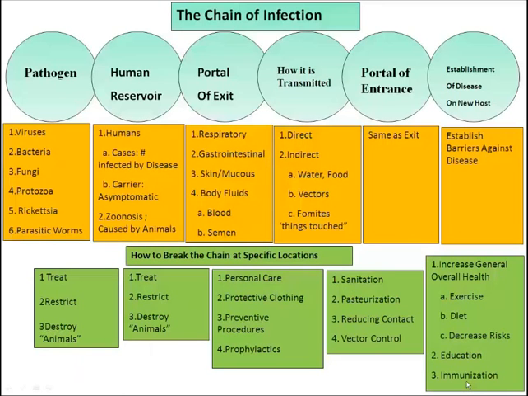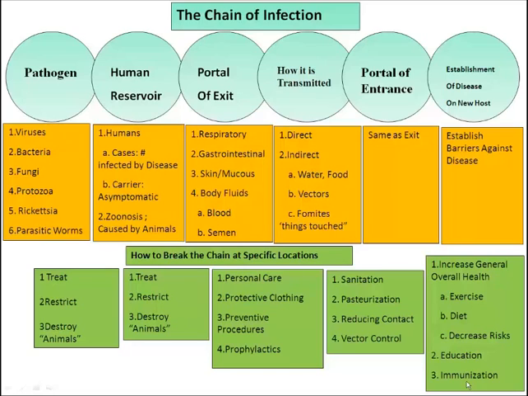The chain of infection, if you look up above at the circles, represents the stages that a disease has to go through before it actually establishes itself on a new host. We try to look at this through the medical field and look at ways and places to break this, because we don't want it to establish itself on a new host. So if we look at the pathogen stage, of course, this is all six major groups of pathogens we talked about. The human reservoir, well, how do we have a human reservoir?